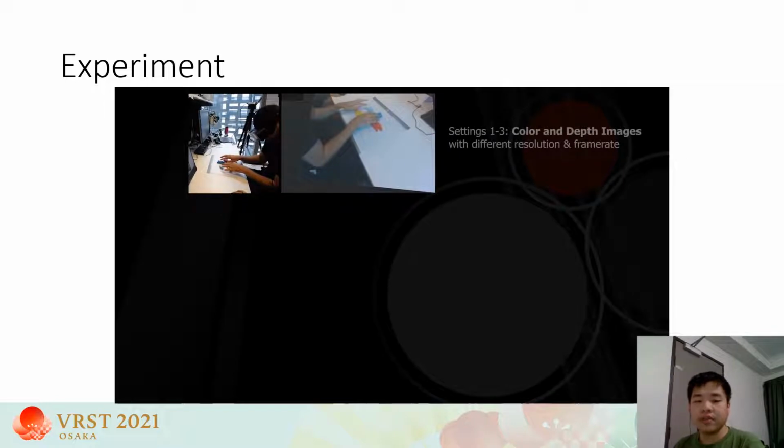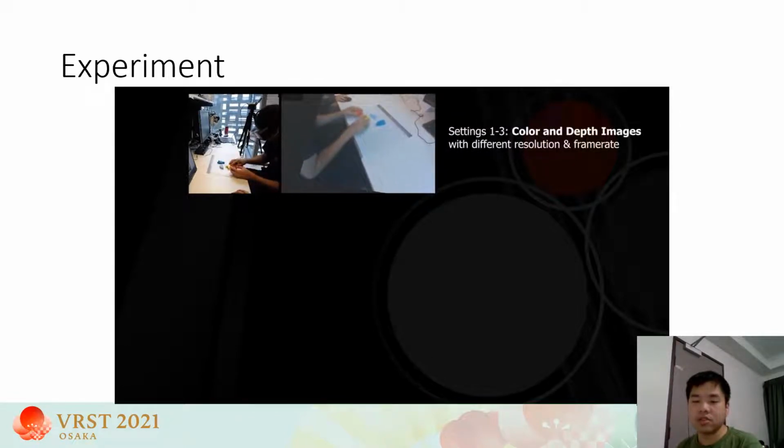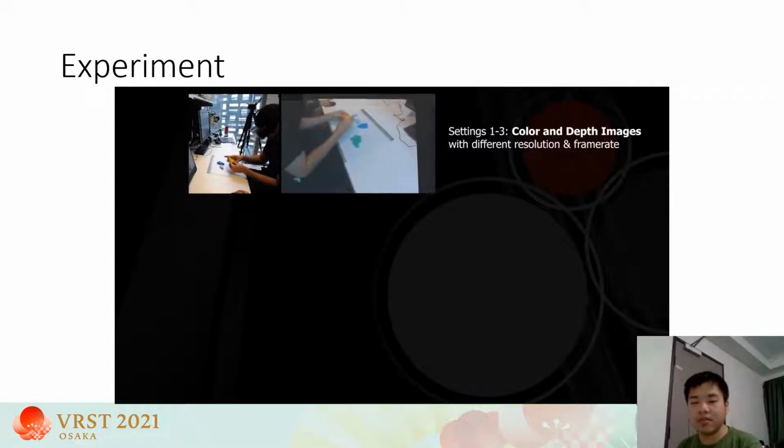Within the user's VR scenes, the pieces of the puzzle are stationary on a static surface. Both the camera and the VR headset positions are localized based on the puzzle's position. In the first 3 settings, the image stream with both color and depth images was displayed to the user. Each of these settings had different image resolutions and frame rates.